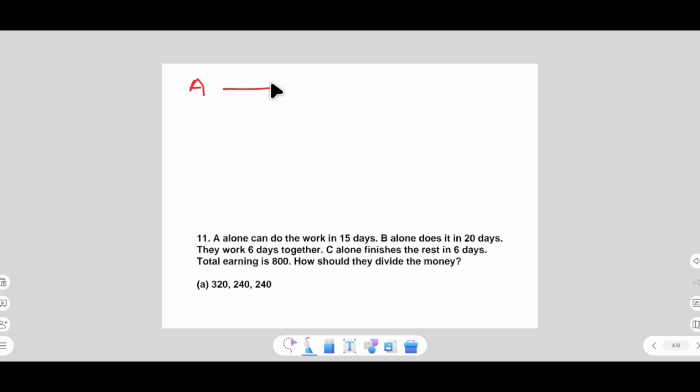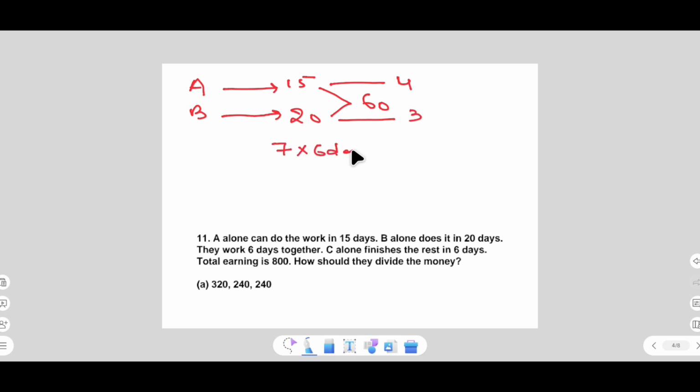A can complete the work in 15 days. B can complete the work in 20 days. The total work will be the LCM of these two numbers. The LCM of these two numbers is 60. Now the efficiency: A's efficiency is 4 and B's efficiency is 3. Now they work together. 4 plus 3 is equivalent to 7. They work together for 6 days. They do 42 units of work.